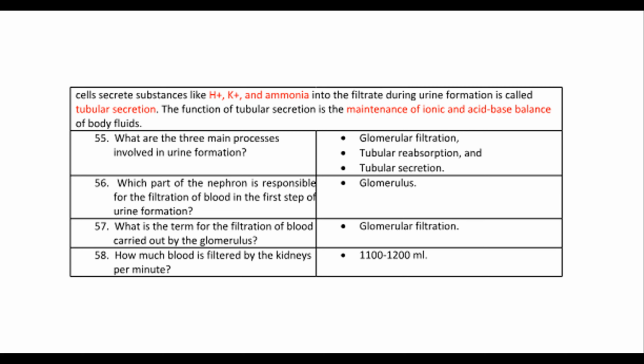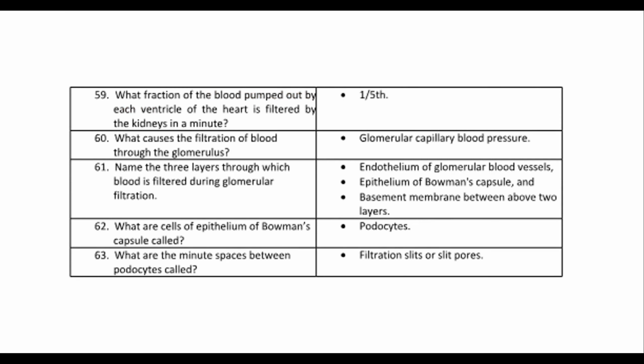Glomerulus. 57. What is the term for the filtration of blood carried out by the glomerulus? Glomerular filtration. 58. How much blood is filtered by the kidneys per minute? 1,100 to 1,200 milliliters. 59. What fraction of the blood pumped out by each ventricle of the heart is filtered by the kidneys in a minute? 1/5. 60. What causes the filtration of blood through the glomerulus?